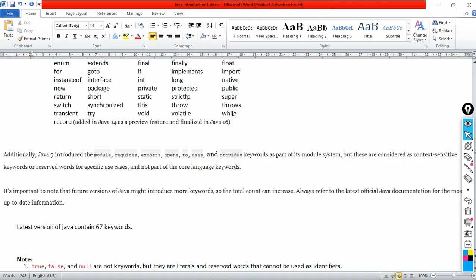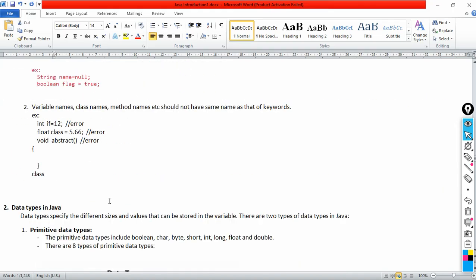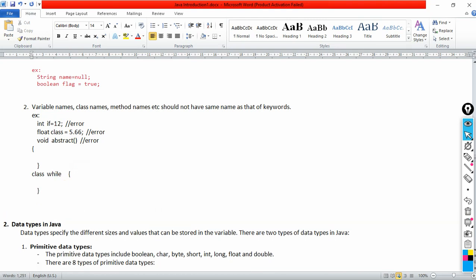Okay, for example, while. Control C. While is a keyword, so I cannot write the keyword here like this. This is not allowed, so this also gives an error. So I will say that your variable names, method names, and class names should not be the same as keywords of Java. You can use other names, but we should not use those particular keywords.